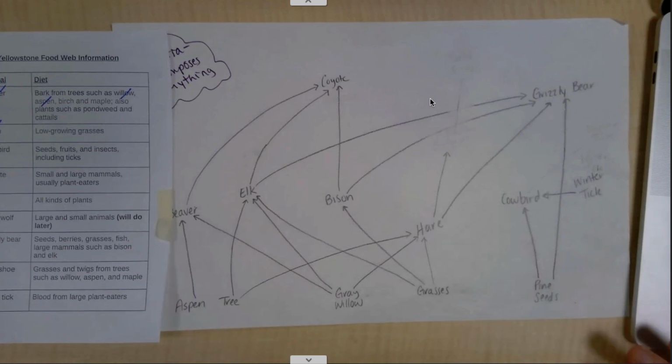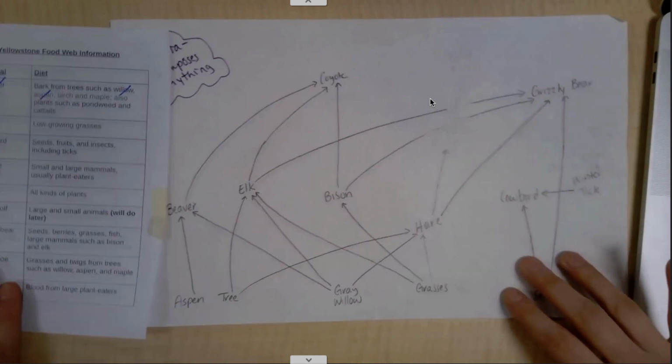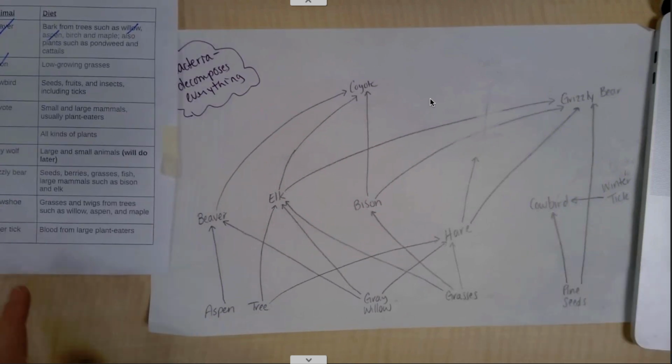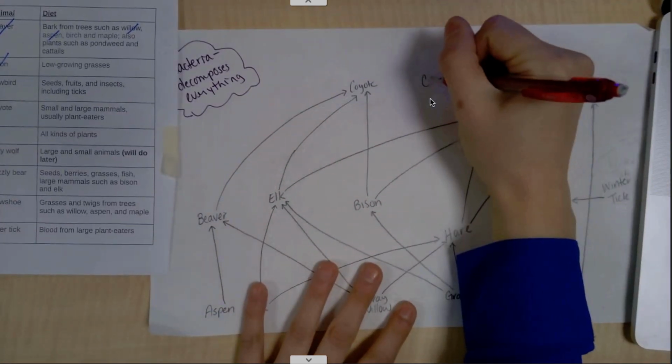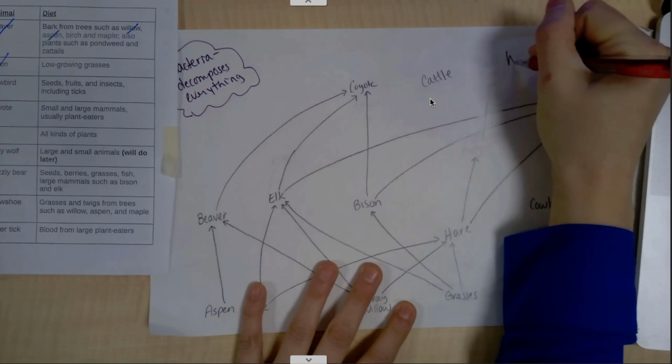Now we're going to look back at page 34 and 35. And 34 and 35 have our food web that we created. And then it also has, and you can click back into the grade book, the grade report, so you can see what it is that we were looking at. And so if we're looking at this, we did have to add in cattle and humans.